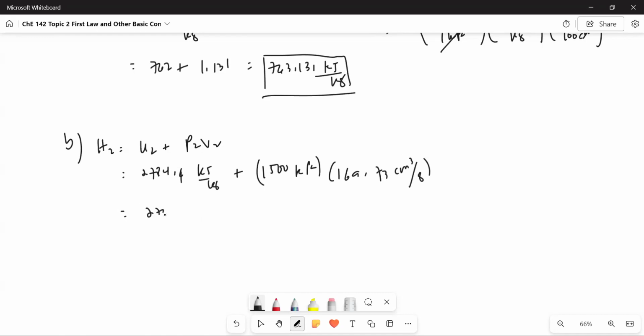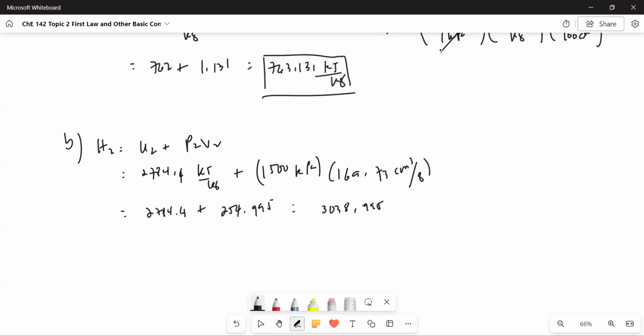And this would be 2784.4 plus the value 254.595, and this is equal to, when we add it, 3,038.995.